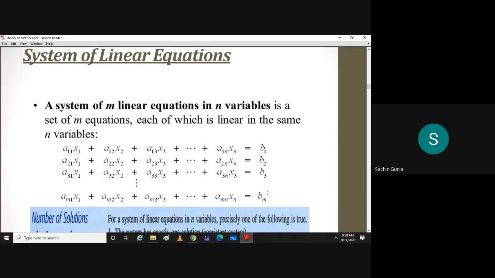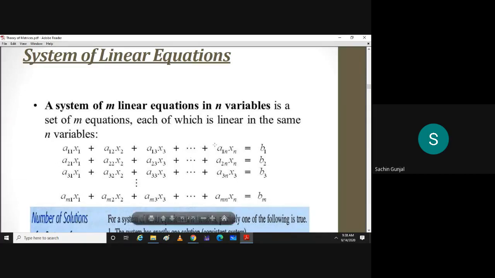Finished? Can we go ahead? Okay. So if the system is homogeneous, then there will be two types of solution. Can you tell me? Unique and infinite. Right. Unique and infinite number of solutions. There won't be a case of no solution, because it will always have the 0 solution.